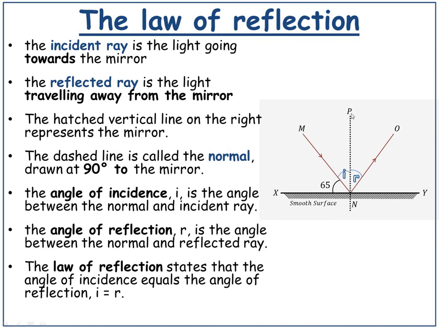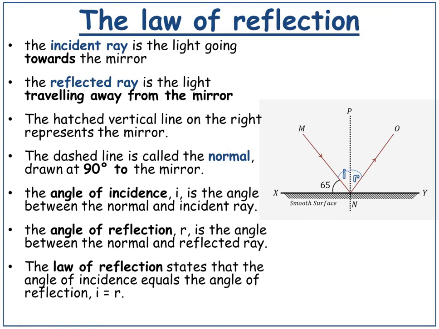The dashed line represents the normal, which is 90 degrees to the mirror. The angle of incidence, or I, is the angle between the normal and the incident ray. The angle of reflection, R, is the angle between the normal and the reflected ray.